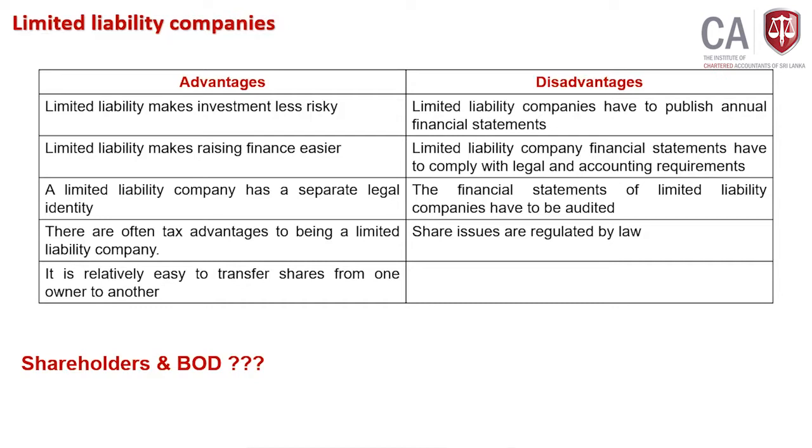Disadvantages. Limited liability companies have to publish annual financial statements. So you can't keep your financial records with you. You have to prepare the performance of the organization, financial position, and cash flows, and you have to share them with whom? Shareholders, and you have to publish. That may require some cost, time, and employees. No option, you have to do it.